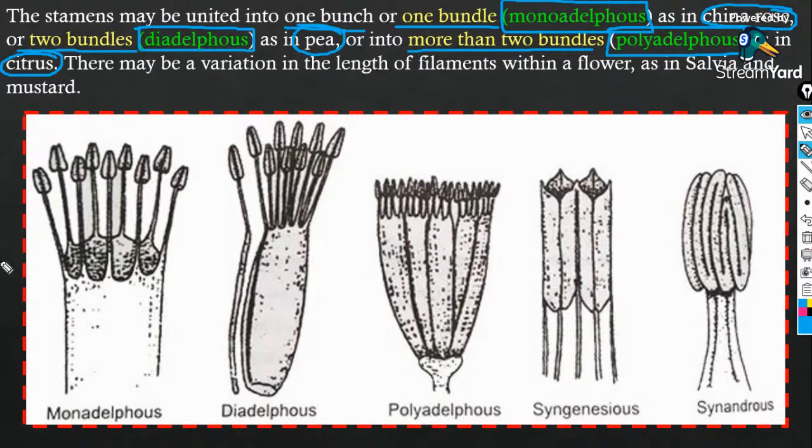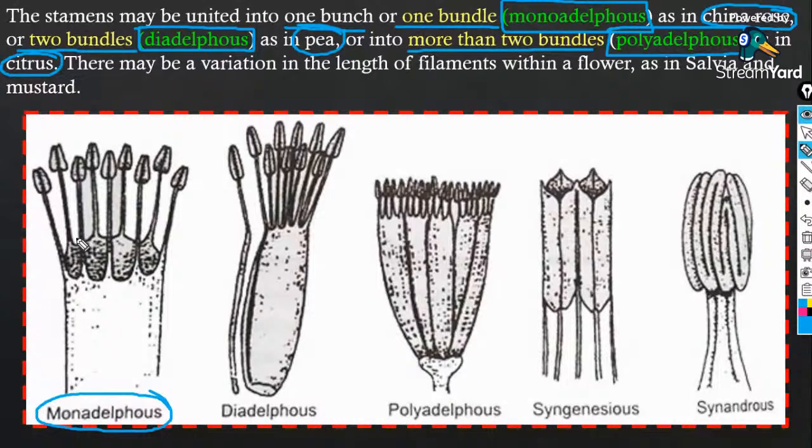If you have any doubt, you can ask me, Bhumi. We are discussing androecium and gynoecium. In the last class, we discussed the accessory whorls. Look, they are arranged as a single unit, or a single bundle.